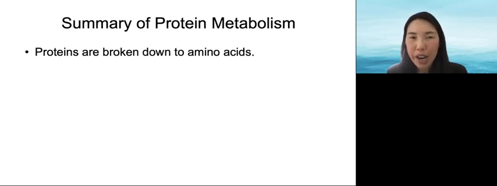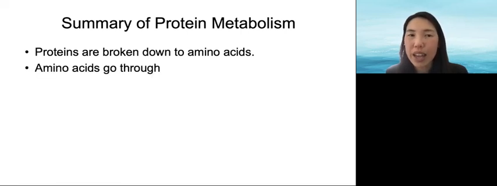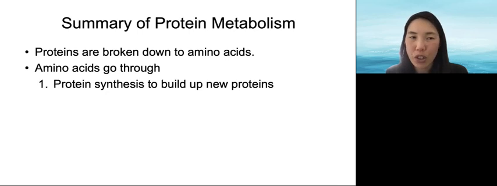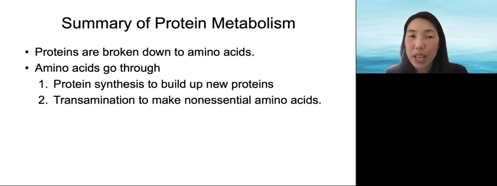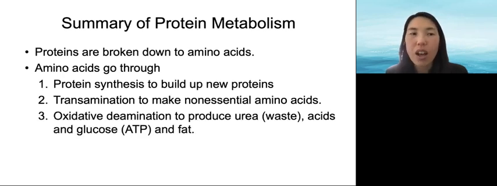To summarize protein metabolism again, proteins are broken down to amino acids. Amino acids go through first, protein synthesis to build up new protein. Second, transamination to make non-essential amino acids. And third, oxidative deamination to produce urea waste, acids, and glucose for ATP and fat.